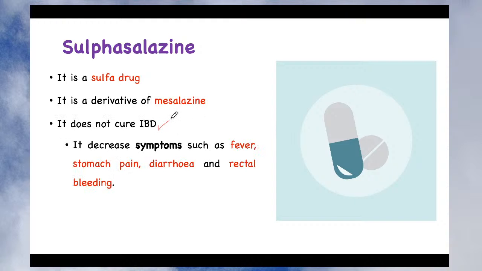So what symptoms of IBD are decreased? It decreases symptoms such as fever, because patients with IBD sometimes suffer from fever, stomach pains, the diarrhea associated with IBD, and rectal bleeding. These symptoms seen in inflammatory bowel disease can be relieved with sulfasalazine.